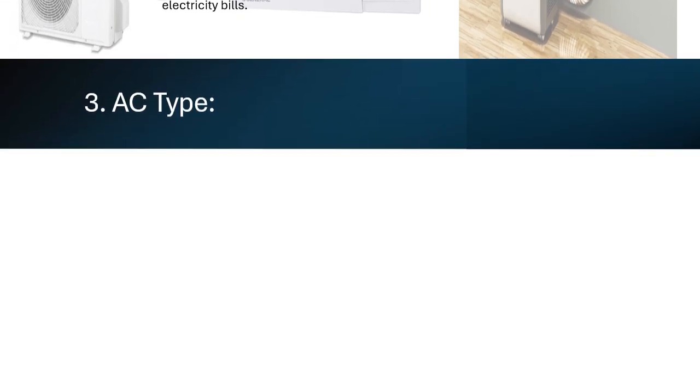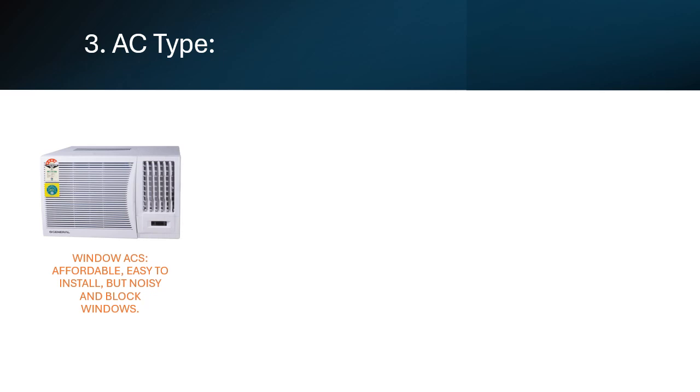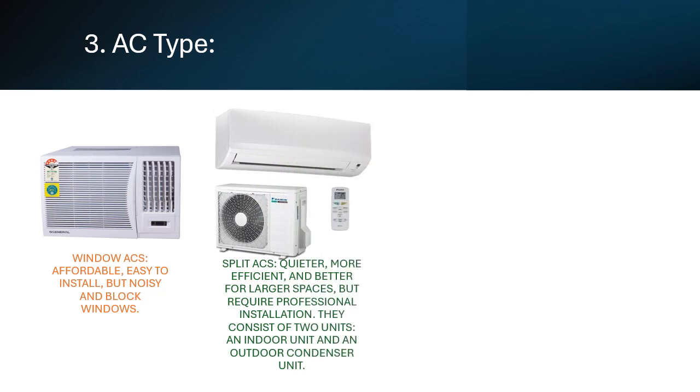3. AC type. Window ACs: affordable, easy to install, but noisy and block windows. Split ACs: quieter, more efficient, and better for larger spaces, but require professional installation. They consist of 2 units, an indoor unit and an outdoor condenser unit.